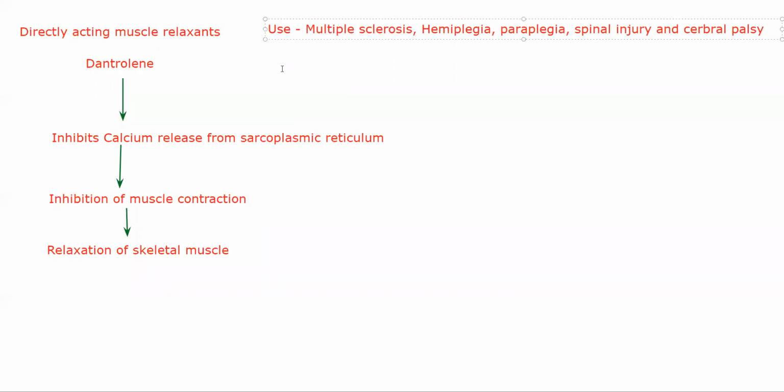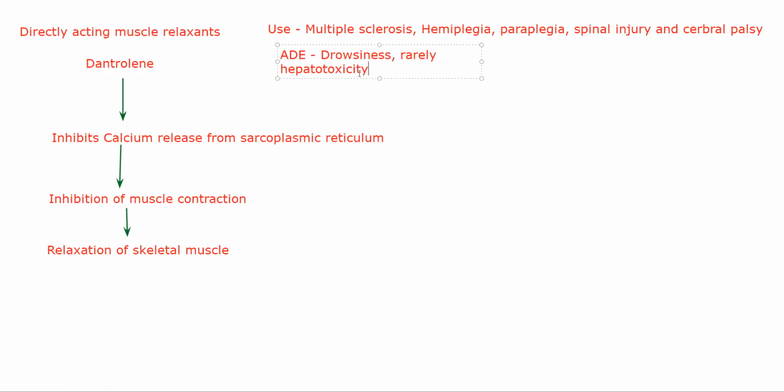Common adverse effects that you see is drowsiness. So adverse effects include drowsiness. It will also cause some dizziness, and rarely hepatotoxicity.